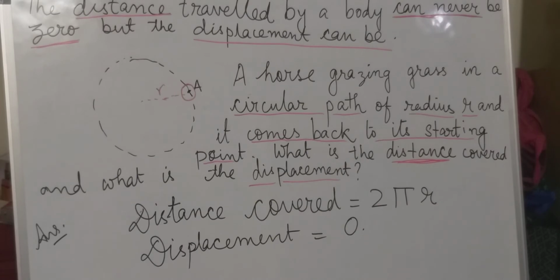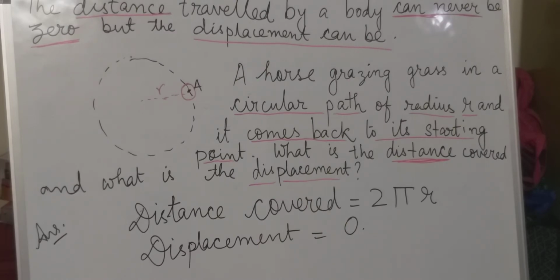So obviously distance covered will be the perimeter, that is 2 pi r, and displacement, as it's coming back to its initial position again, obviously it is 0. So now it's clear from this example that distance traveled by a body can never be 0, but the displacement can be, which we have seen from this example.